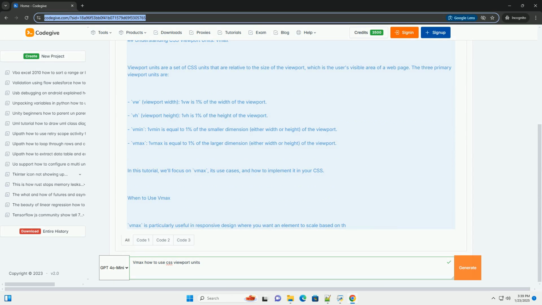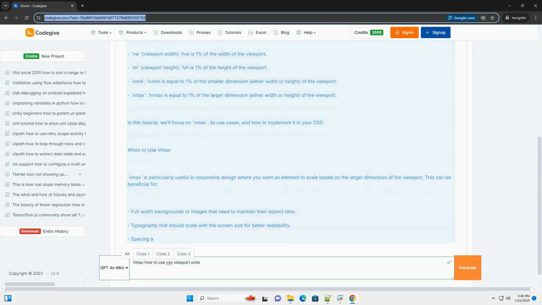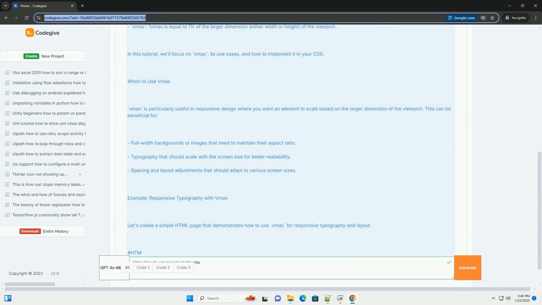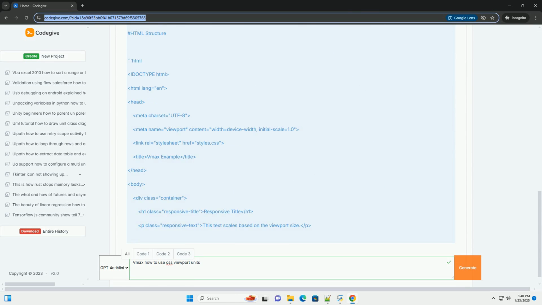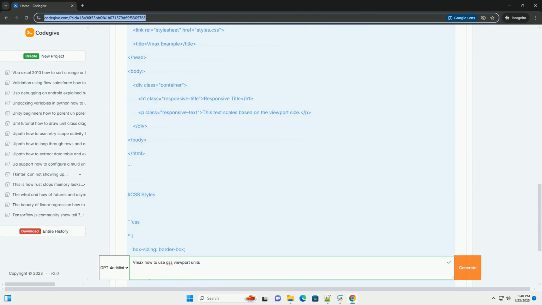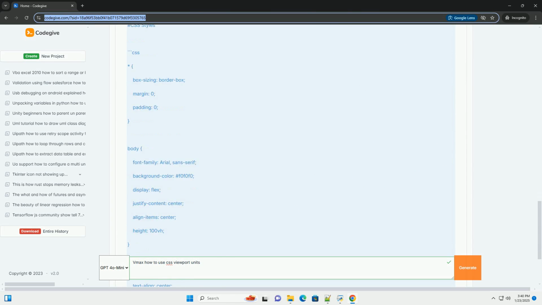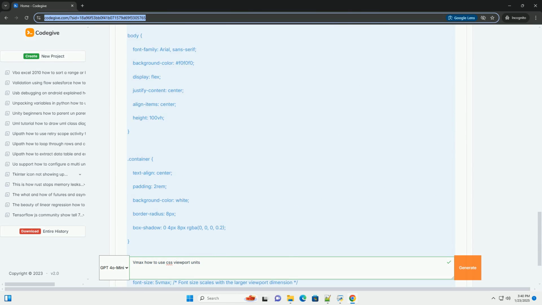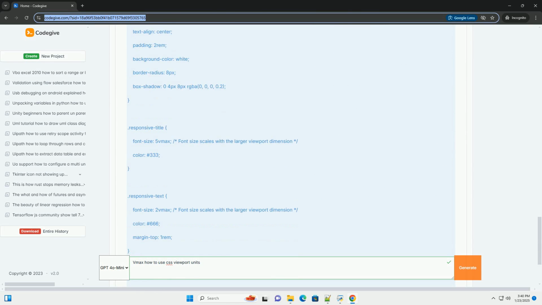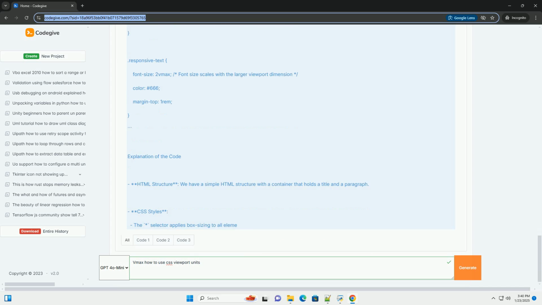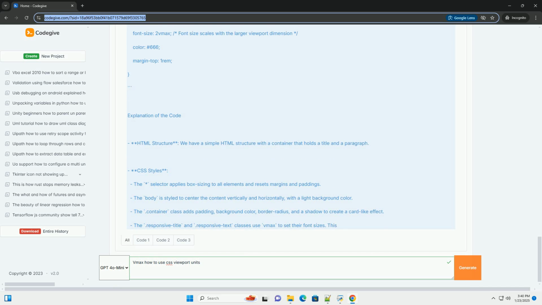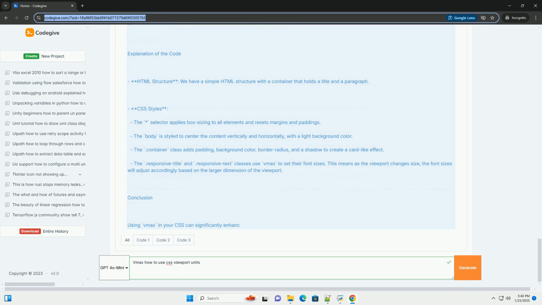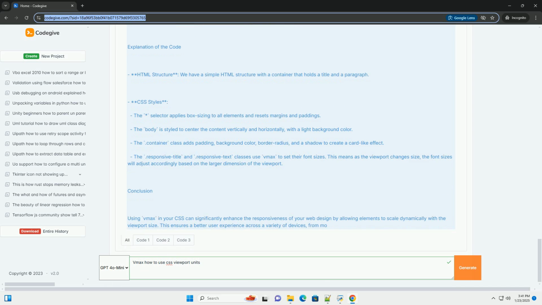Understanding CSS Viewport Units, Vmax. Viewport units are a set of CSS units that are relative to the size of the viewport, which is the user's visible area of a web page. The three primary viewport units are VW, viewport width: 1 VW is 1% of the width of the viewport. VH, viewport height: 1 VH is 1% of the height of the viewport.